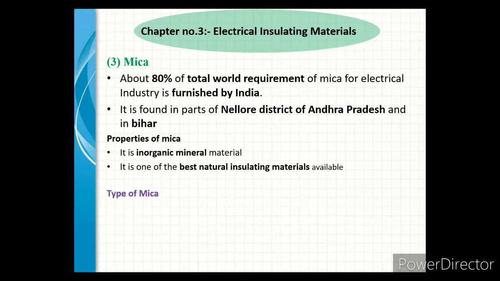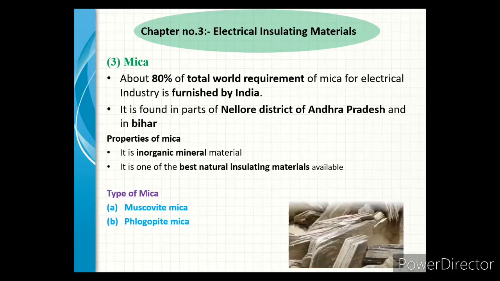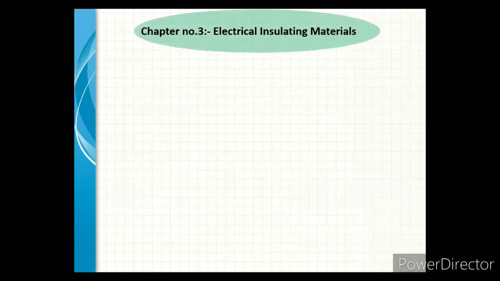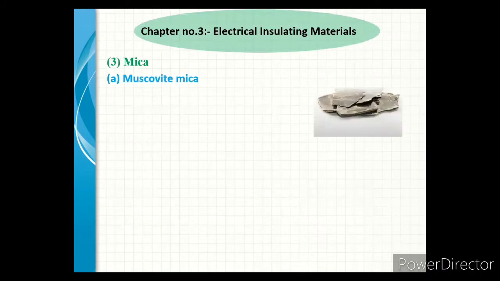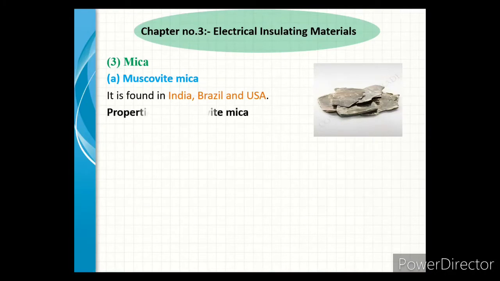Next, we see the types of mica. Mica has basically two types. The first type is muscovite mica and the second type is phlogopite mica. We see them one by one. First we see muscovite mica. It is found in India, Brazil and the United States of America.